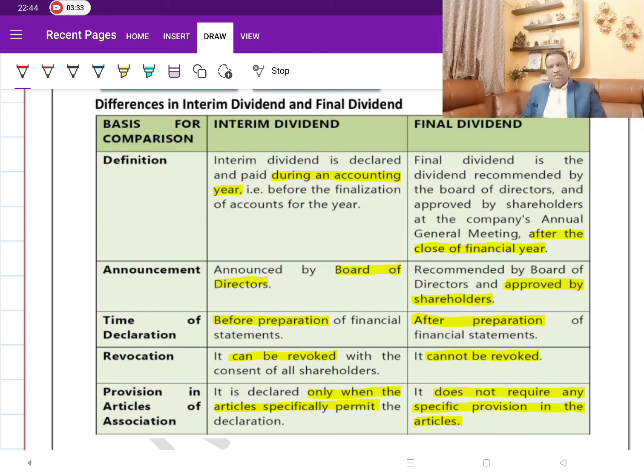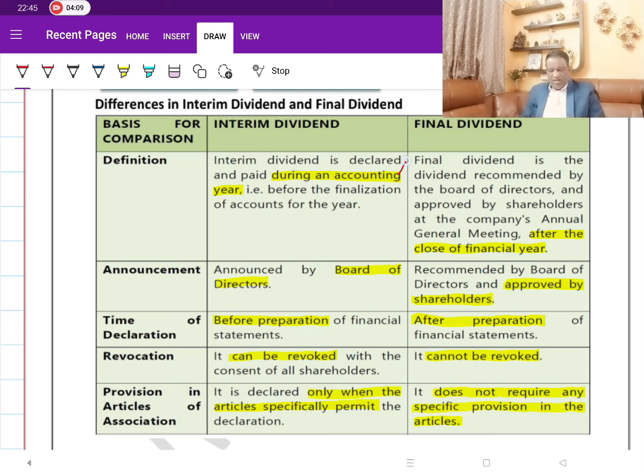Interim dividend is the dividend which is declared during the financial year, whereas final dividend is declared based on the actual profits, the accounts of which are considered in the AGM, and the members approve the dividend recommended by the board of directors. To begin with the actual differences, interim dividend is declared and paid during the accounting year.